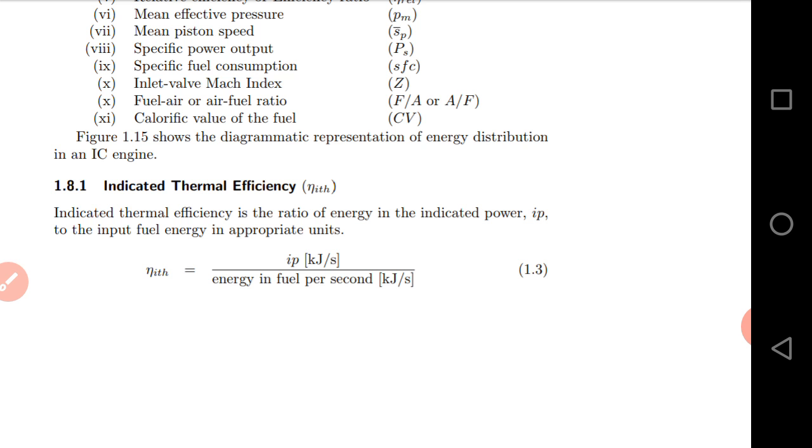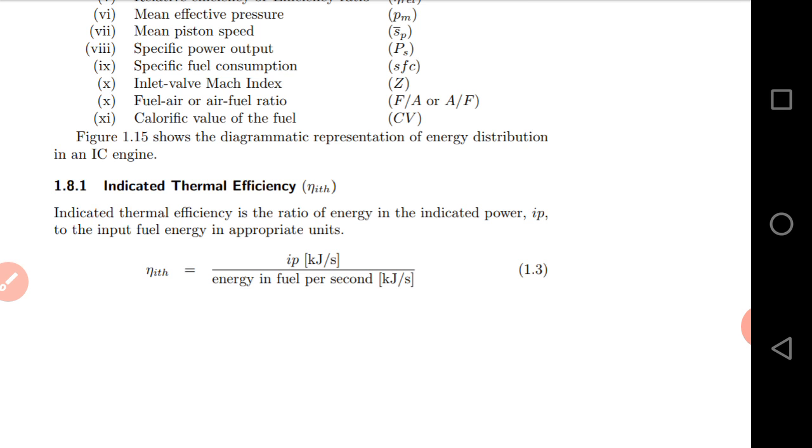Prior to brake power we create the indicated power, that is, whatever pressure acts inside the cylinder on the piston gives the indicated power. So the indicated thermal efficiency relates the input thermal energy and the output power.